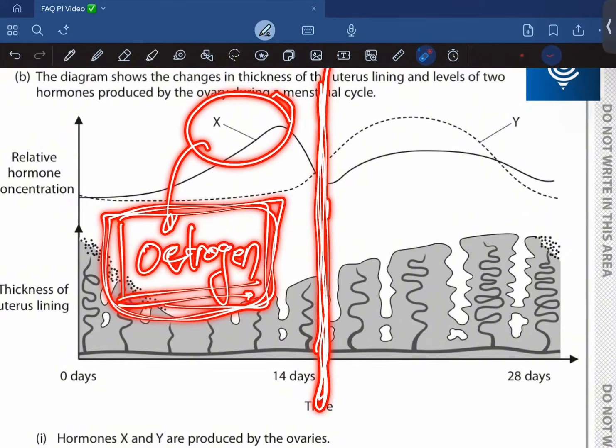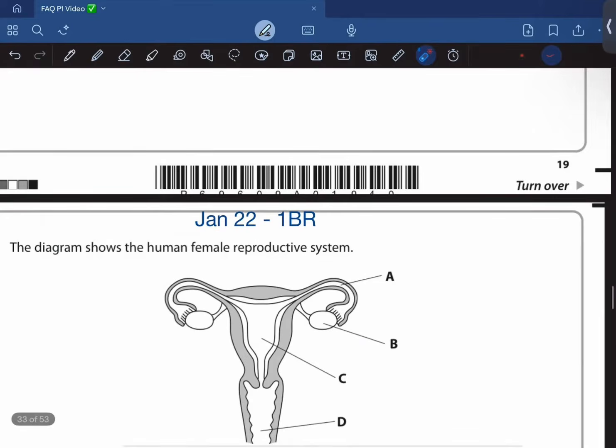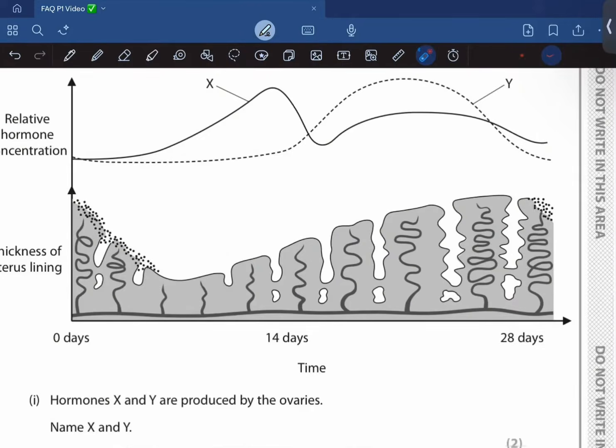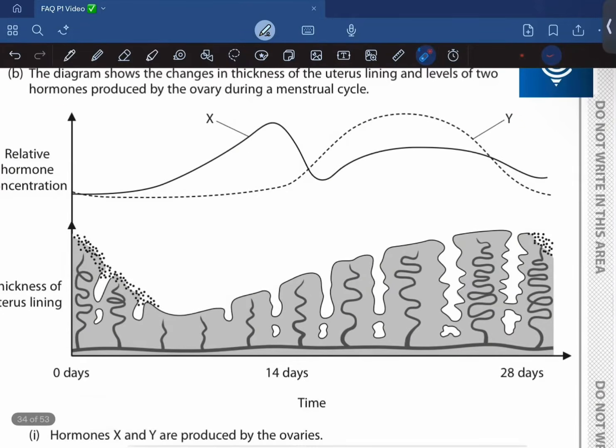This ensures that the lining of the uterus is thickened, right? So that once the egg is released from over here and it gets to this uterus, and if there is a sperm and fertilization takes place, it could be implanted onto this uterus, okay? So it basically remains high before day 14th, right? And this 14th day is said to be the most risky time, right? And this Y is going to be the levels of progesterone, right?